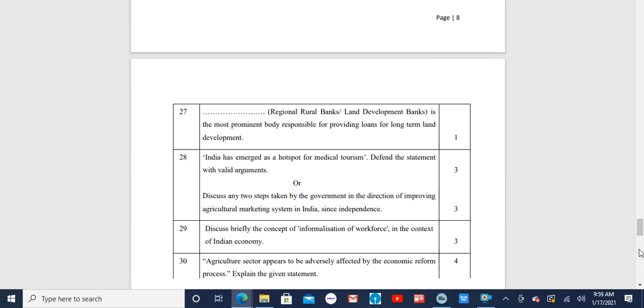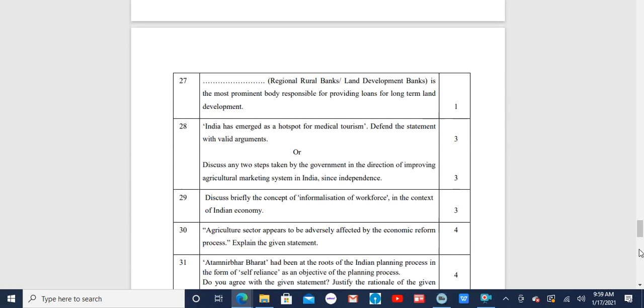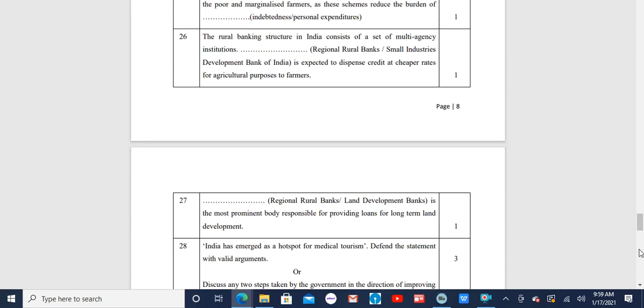So I read the whole question for your benefit. We can read it as follows. The rural bank structure in India consists of a set of multi-agency institutions called regional rural banks, and these regional rural banks are expected to dispense credit, that means give loans at cheaper rates for agricultural purposes to farmers.